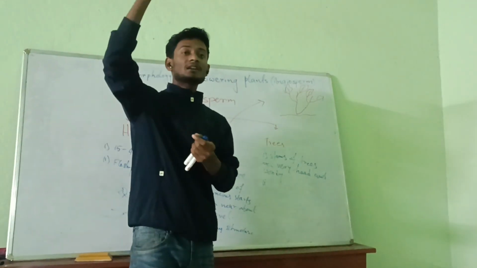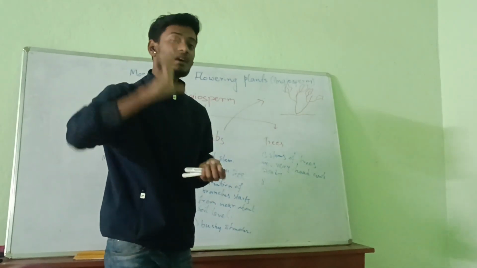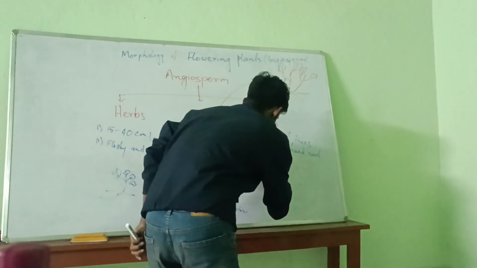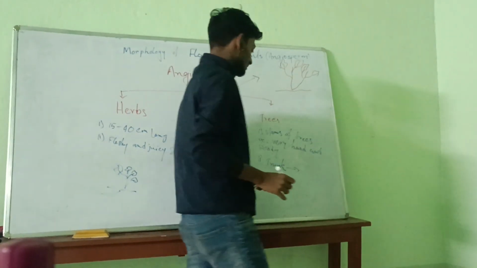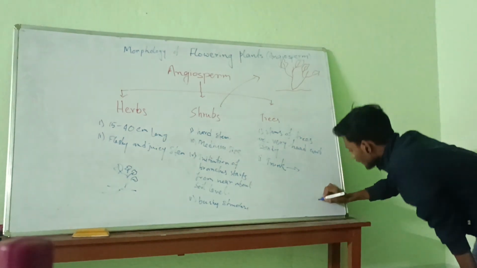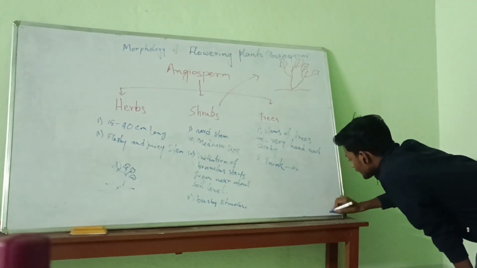Between the start point of branches and the soil, there is a structure called the trunk. The trunk can give timber.